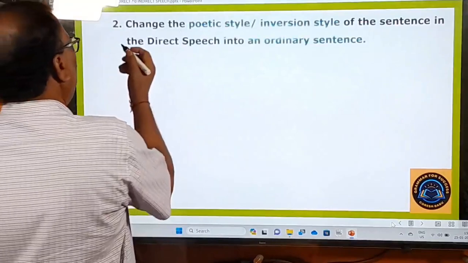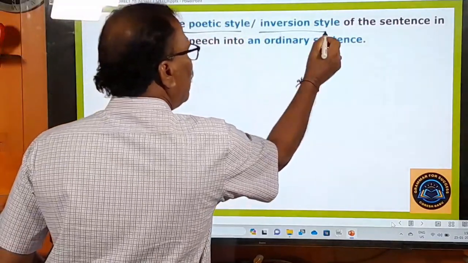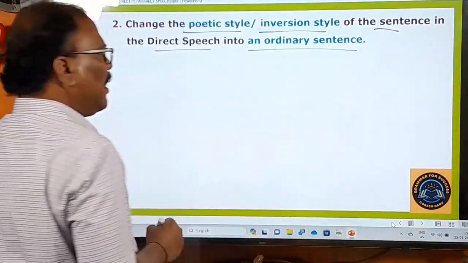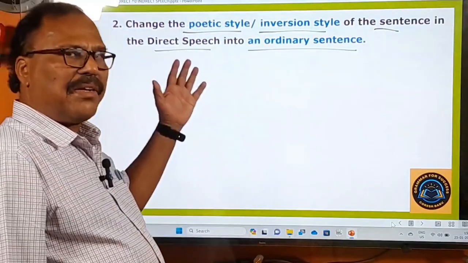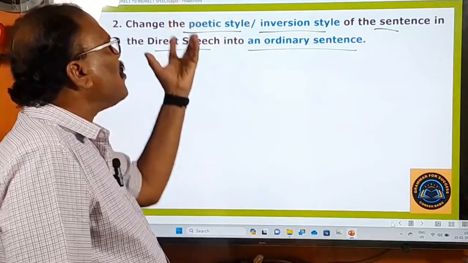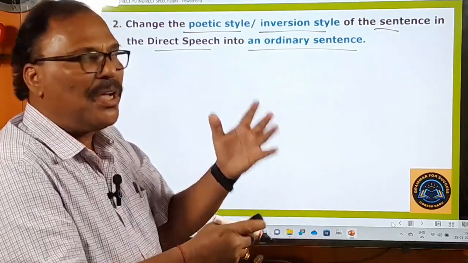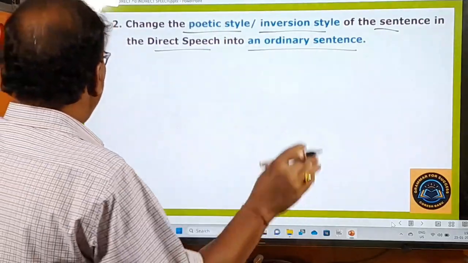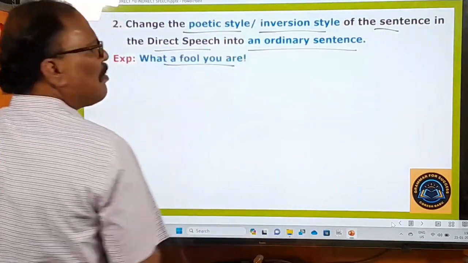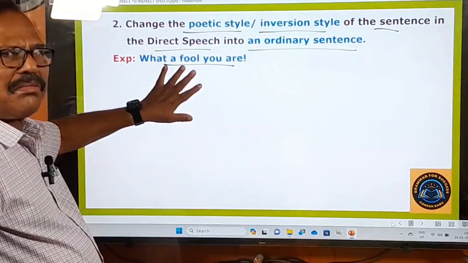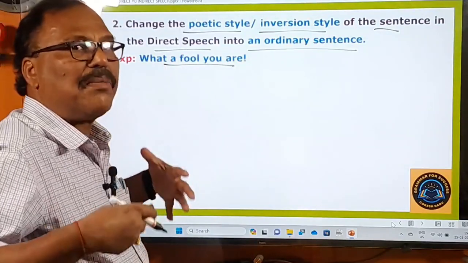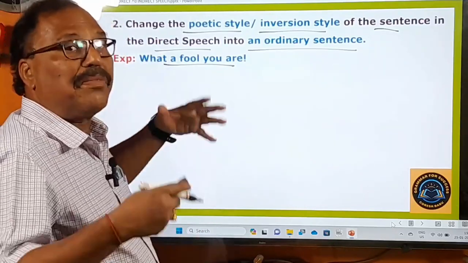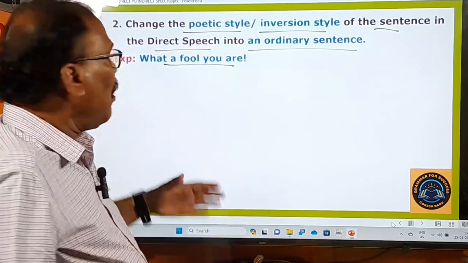Now let us see the second rule. Change the poetic style or inversion style of the sentences in the indirect speech into an ordinary sentence. Okay, in the exclamatory sentence, if you find the sentence in a poetic style or in the inversion style, you have to change it into an ordinary sentence. How? For example, if the sentence is like this: what a fool you are. What a fool you are means you are saying emotionally, what a fool you are. It's a strong feeling, because he is not just an ordinary fool, but he is a big fool. So that's why there is a surprise.